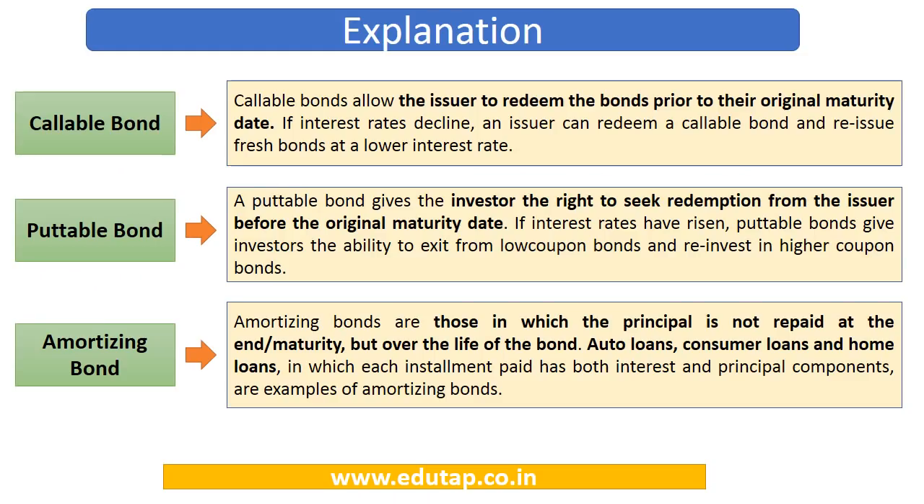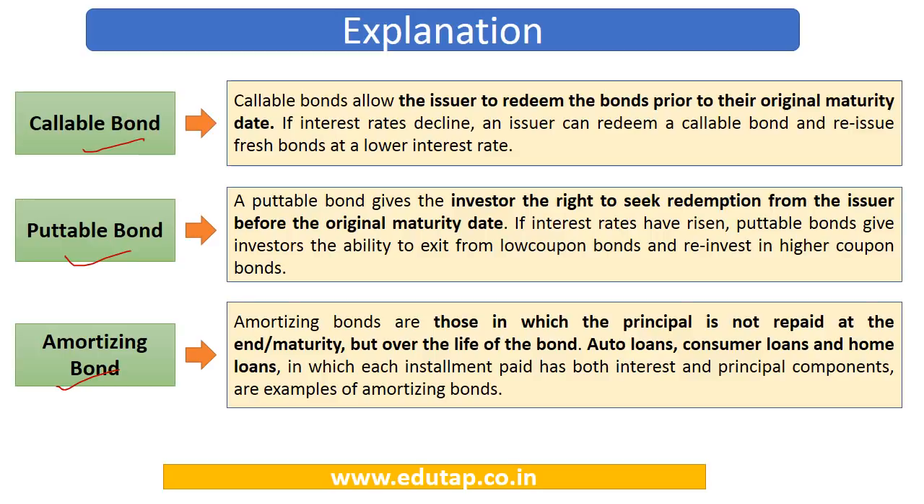So to answer this question, we must be aware about these three types of bond instruments. So these are callable bond, puttable bond and amortizing bond. So this is very simple. Callable bond means the person who has issued the bond can call them back. So what this means, if the company which issued these bonds originally at say 10% interest rate, but now what has happened, the interest rate has fallen to say 8%.